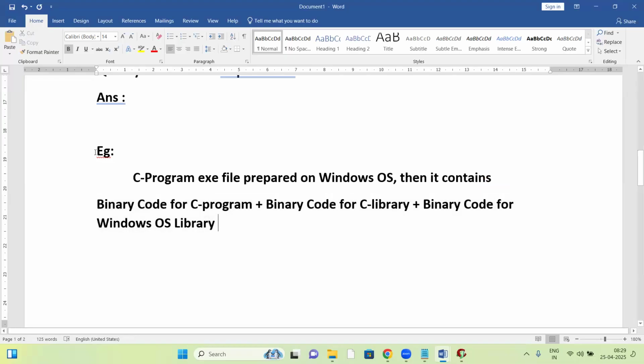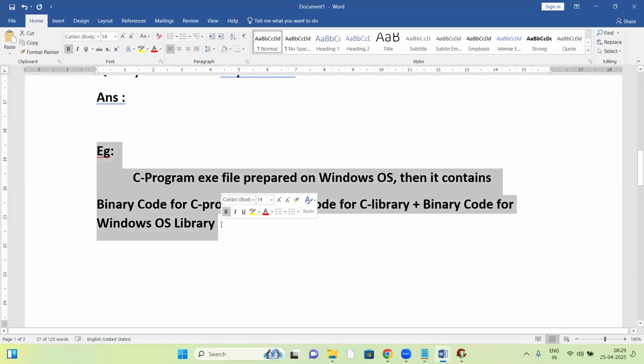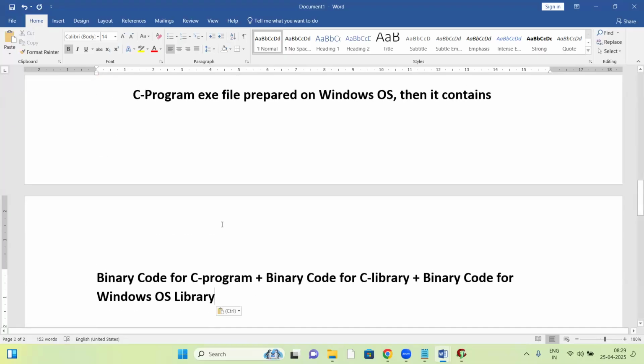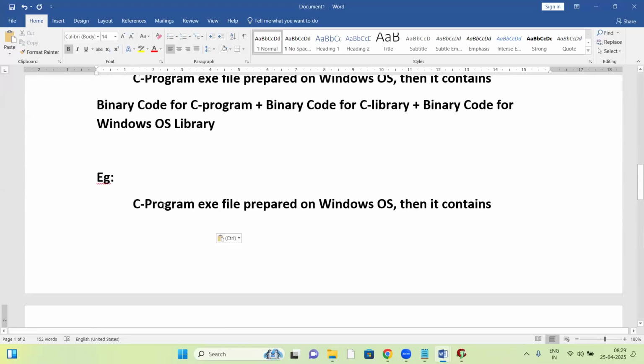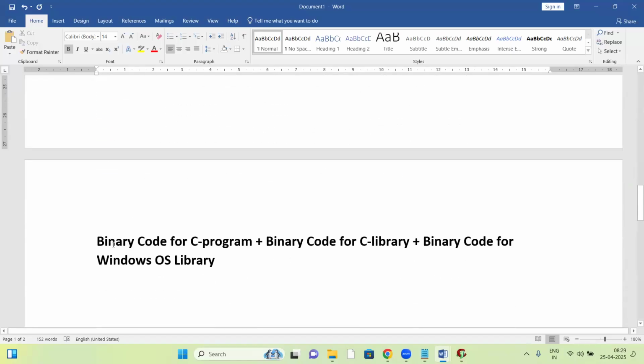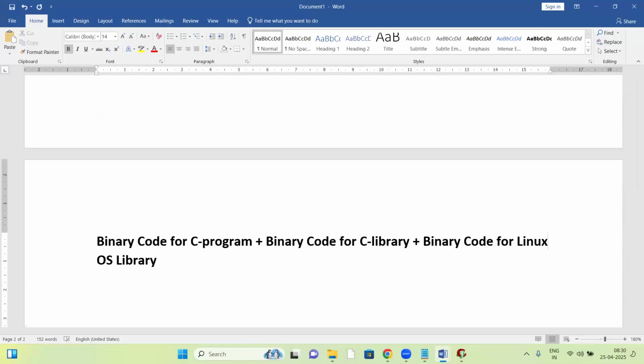Let us take one more example. Suppose a C program exe file is prepared on a Linux base. Then it contains binary code for the C program, binary code for the C library, and binary code for the Linux based library.